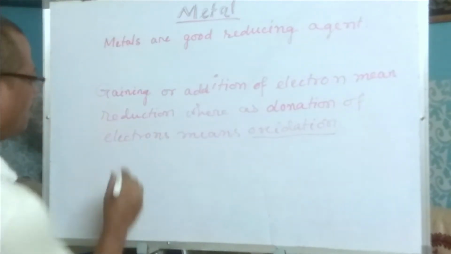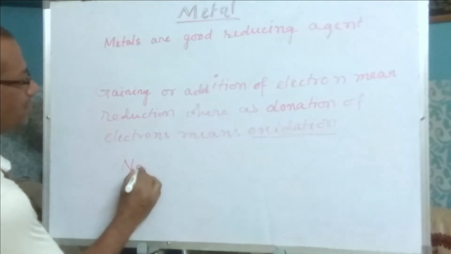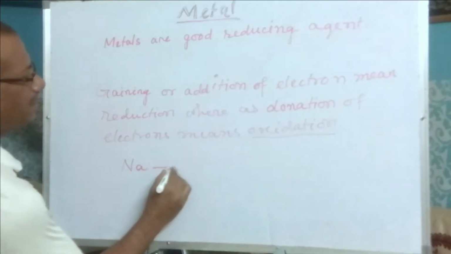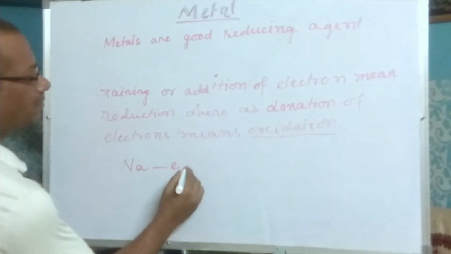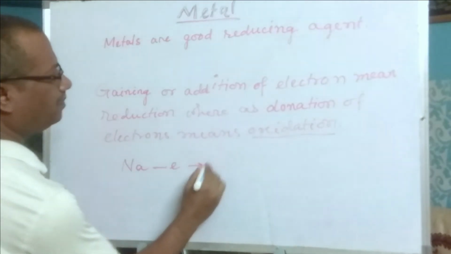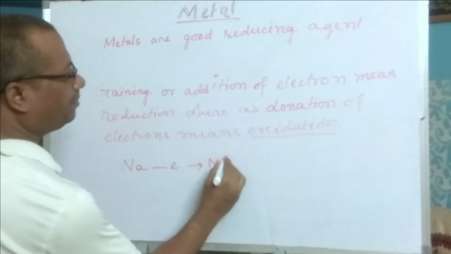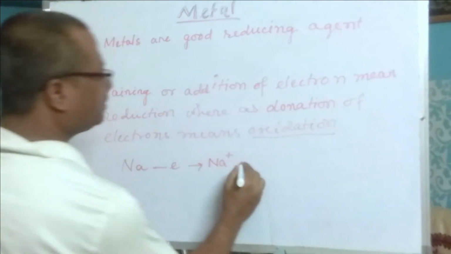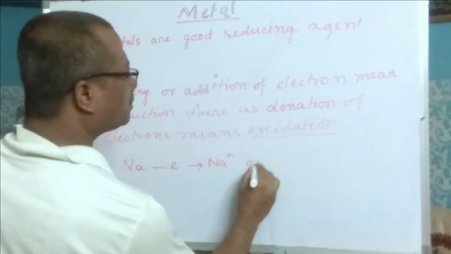So, when sodium releases an electron, it forms a sodium cation. This is oxidation.